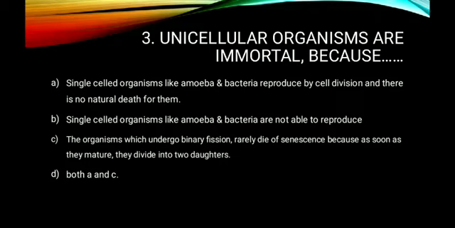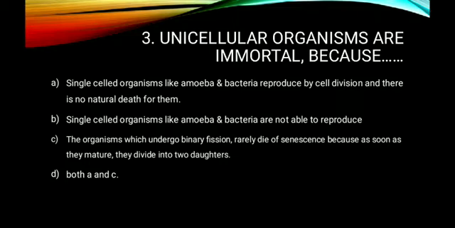If A is 100% correct, then we can directly go for option C. See what is given in option C. The organisms which undergo binary fission rarely die of senescence because as soon as they mature, they divide into two daughters. Exactly true. So statement A is correct as well as C is also correct. Then the answer should be both A and C. So option D is the correct answer to question number 3. So this is the right answer.